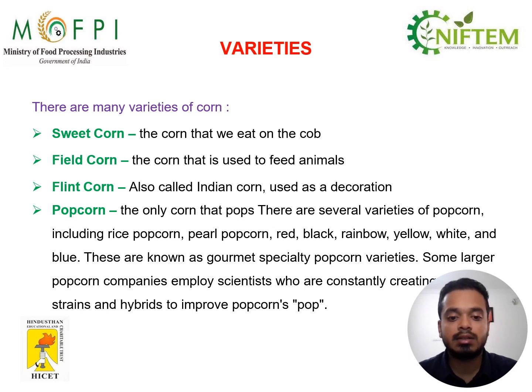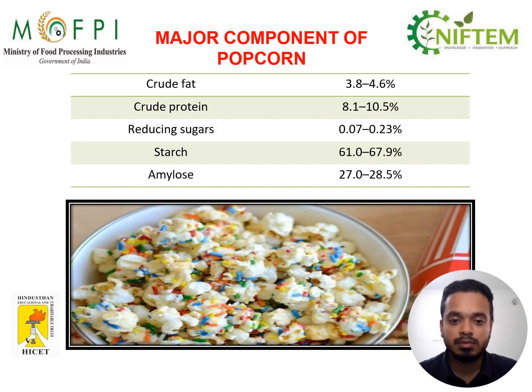These are known as specialty popcorn varieties. Some larger popcorn companies employ scientists who are constantly creating new strains and hybrids to improve popcorn's popping, shape, and all the mechanisms that are being improved.